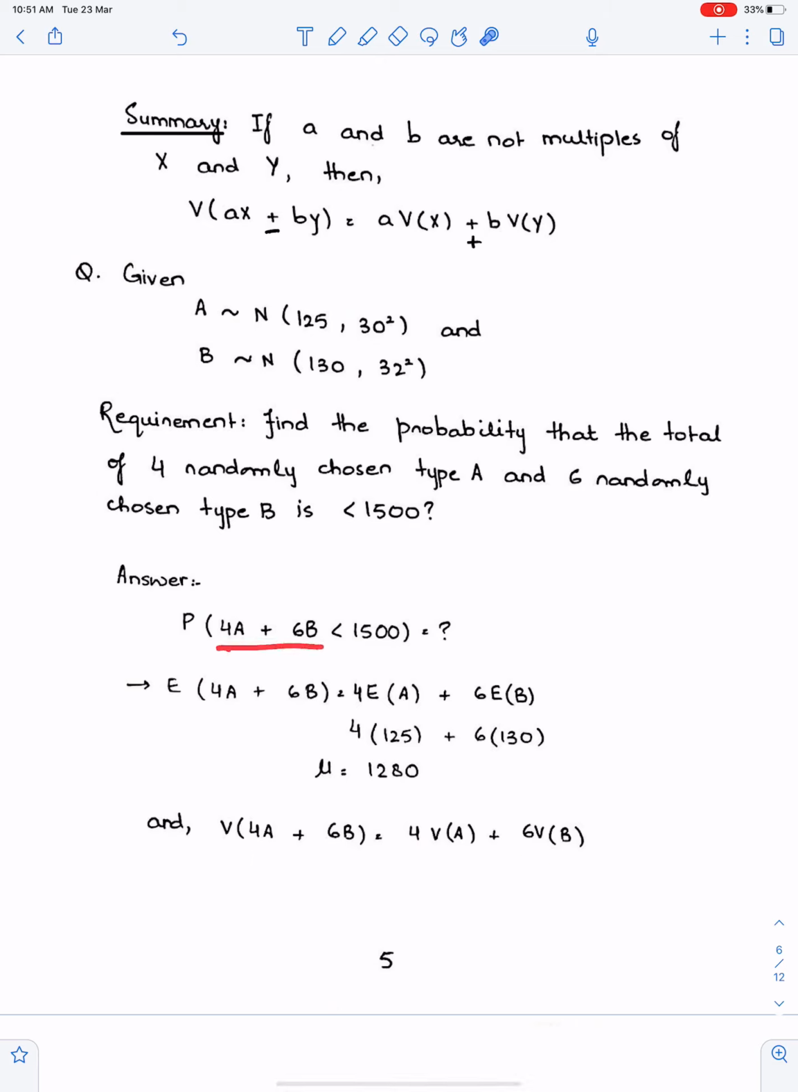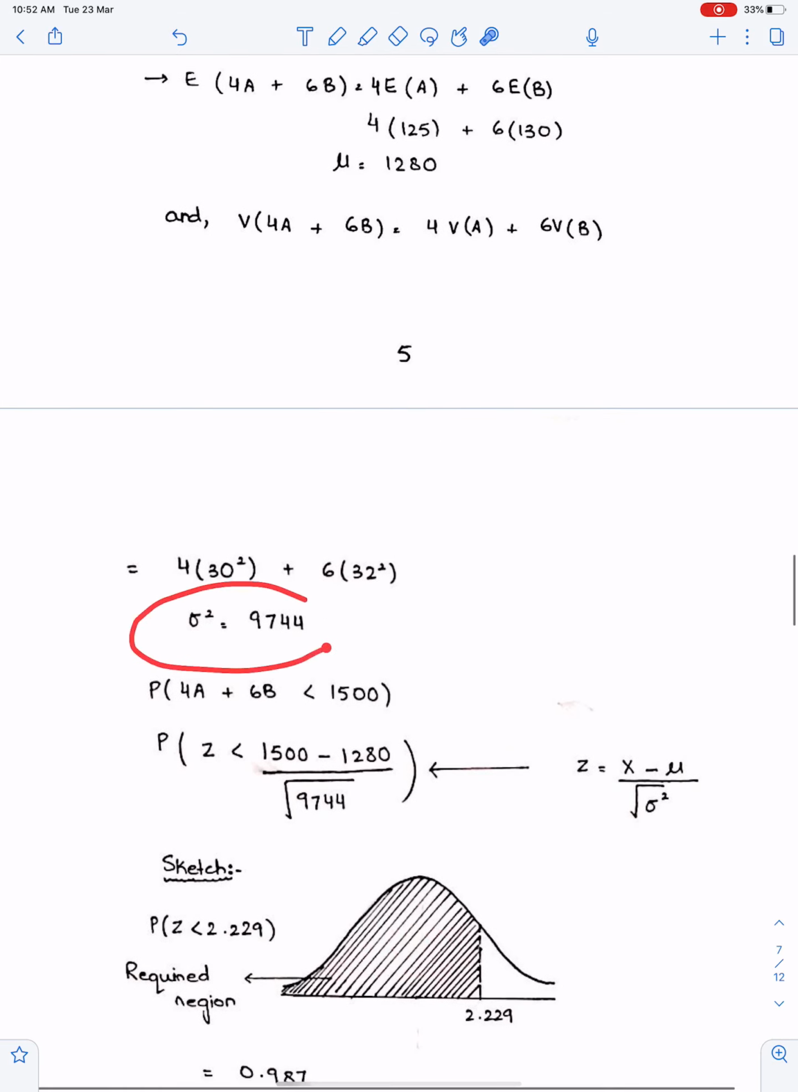So number one, work for expectation, 4A plus 6B. So 4 is as it is. In expectation, we copy the numbers as they are. We copy the sign as it is. This is the expectation. And in variance, make sure you will not give power 2 to these two coefficients. Copy 4 as it is and 6 as it is. And this is the variance.